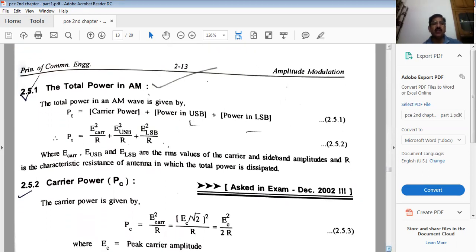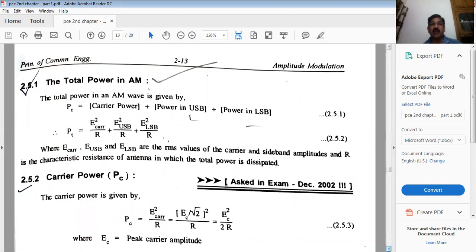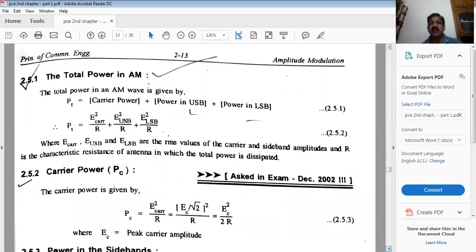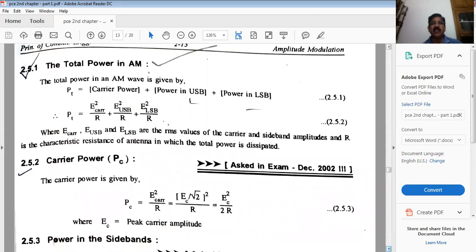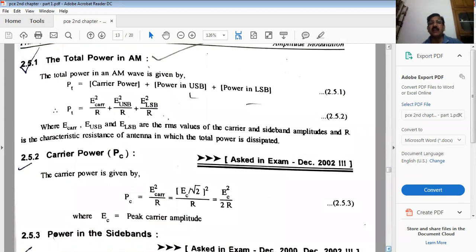But where this E carrier, upper sideband and lower sideband, all these are RMS values of the carrier and sideband amplitudes. R is the characteristic resistance of the antenna through which power can be transmitted, and this power is dissipated, as it shows characteristic resistance R.